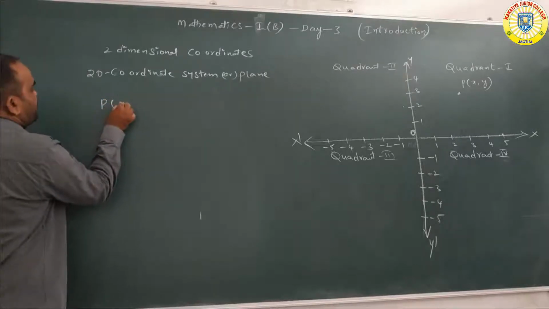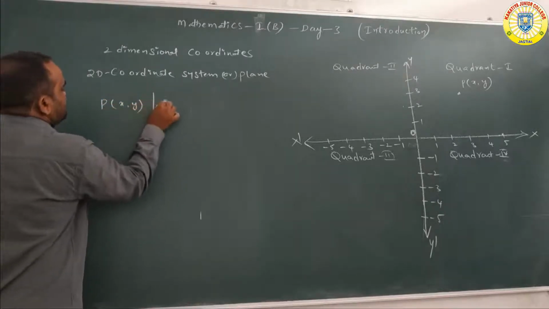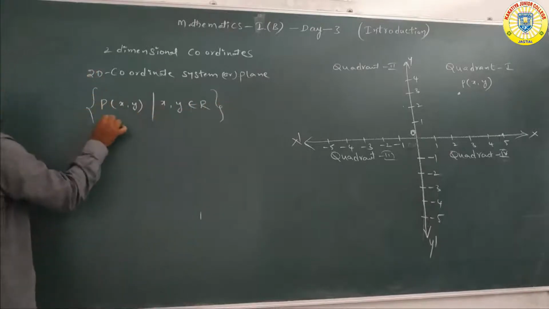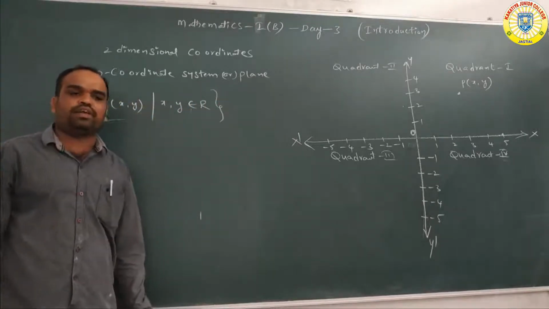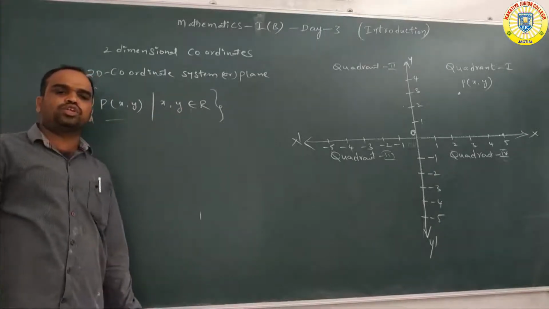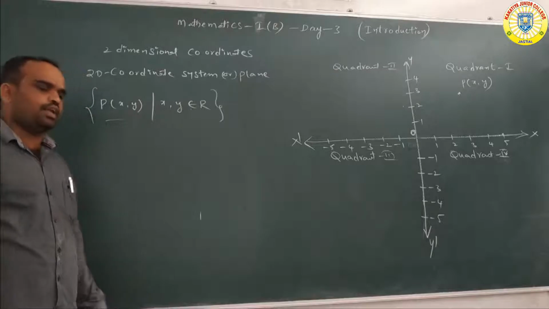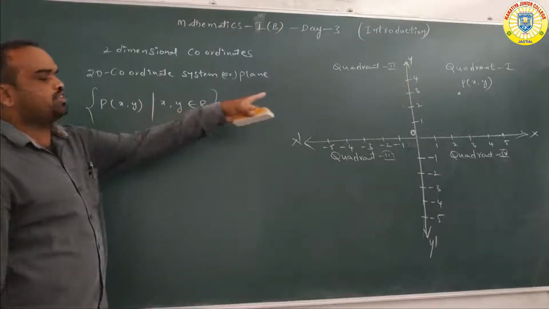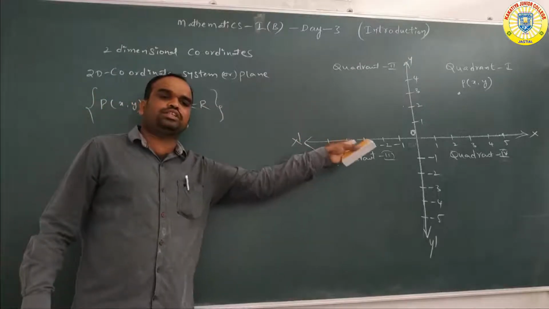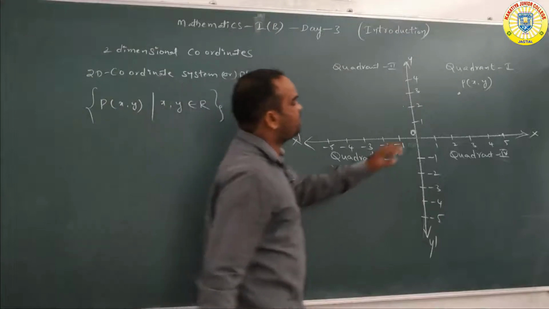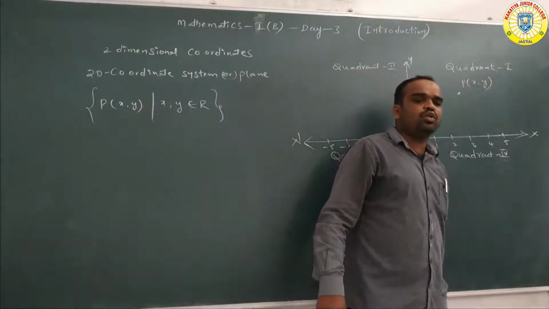Here P of x, y such that x, y belongs to R. This denotes which one, sir? One point in the plane. So the ordered pair of every two real numbers denotes one point in the coordinate system. So here we are denoting P of x, y. This is one point in the coordinate system.